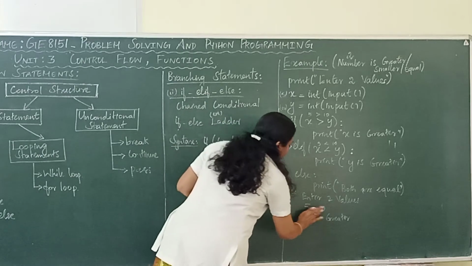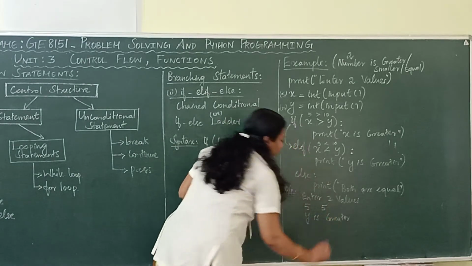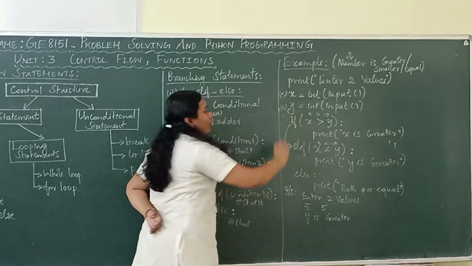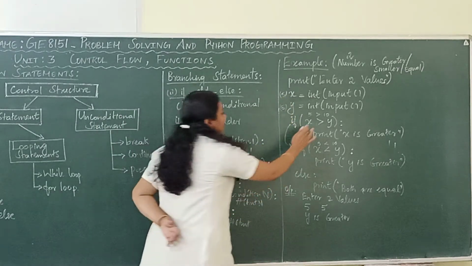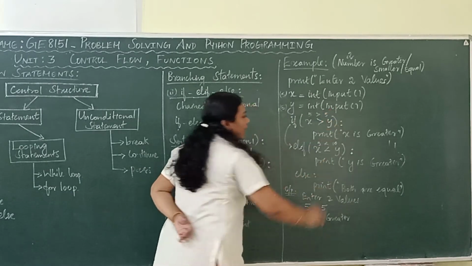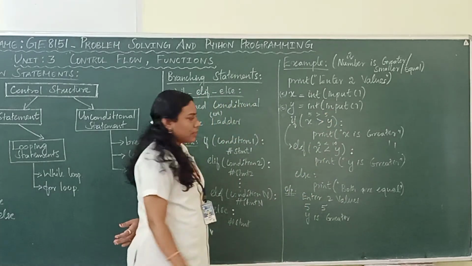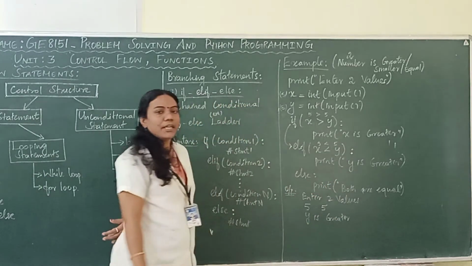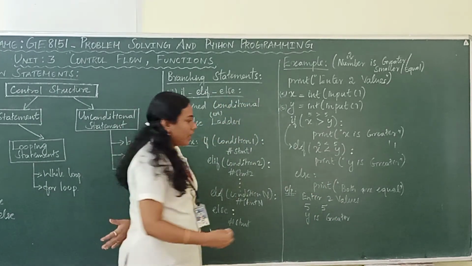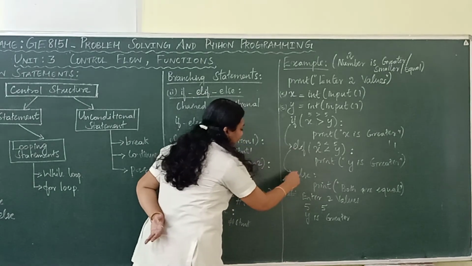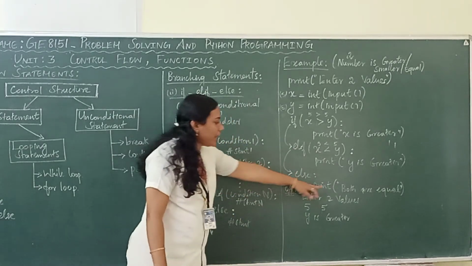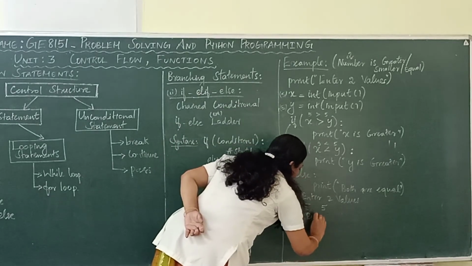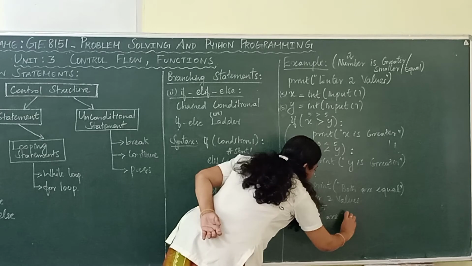So, let us assume another example. Both values are 5 now. The value of x is 5 as well as the value of y is 5. What happened here? 5 greater than 5, whether the condition is true? The condition is false. Again, you are moving on to the elif part here. 5 less than 5, whether the condition is true? Again the condition is false. So, you are moving on to the else part, right? By the else part you will get the output: both values are equal. Understood, right?